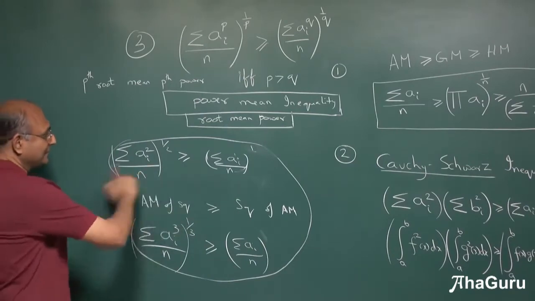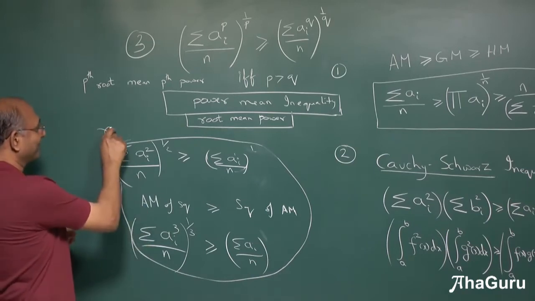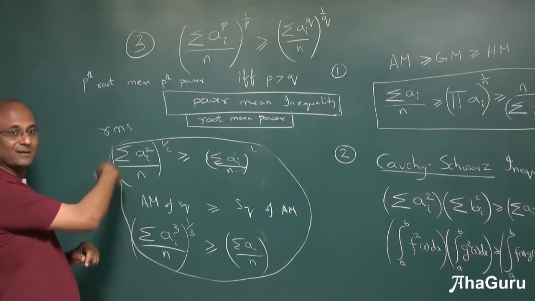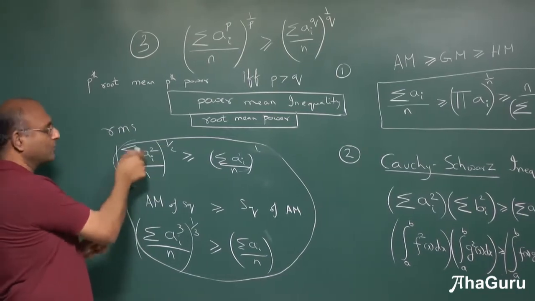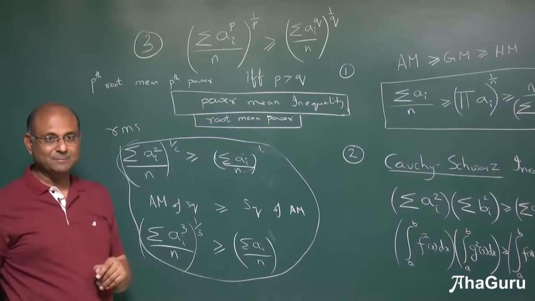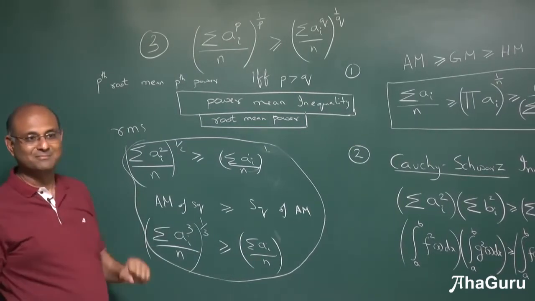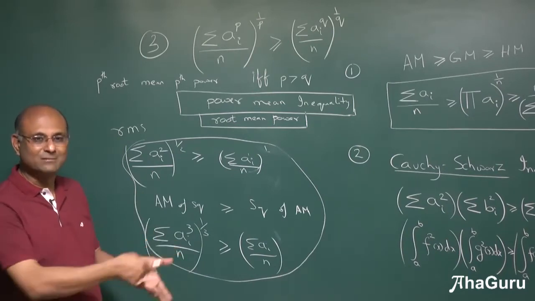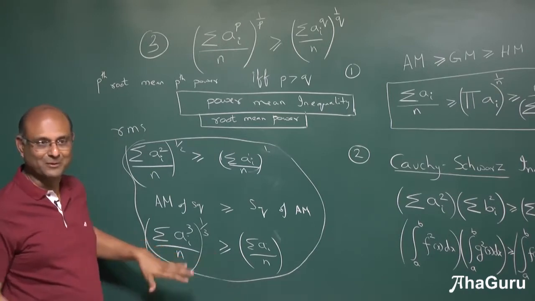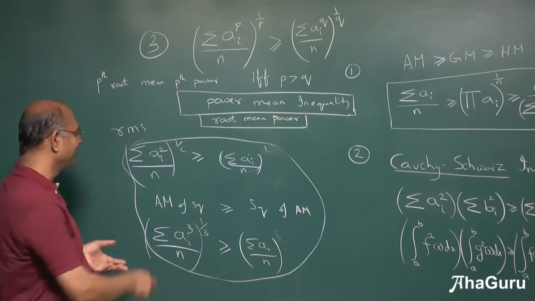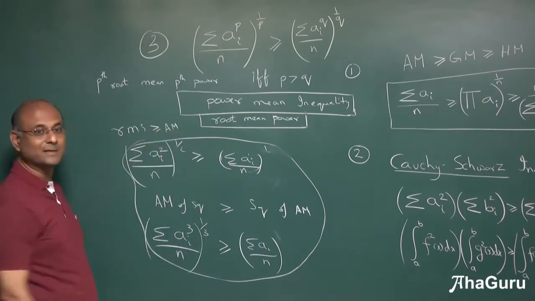So, by the way, can you see that this is RMS greater than AM? This is root mean square. You know the name for this. Why is this called RMS? Root mean square. This is also some sort of RMS, but it's not RMS, it's RMC: cube root mean cube. Generally, you can assume root, call it root. So RMC is what we will call this. Nobody calls it that, so you can't quote it. RMS people do call. RMS greater than AM. That's what the statement is.